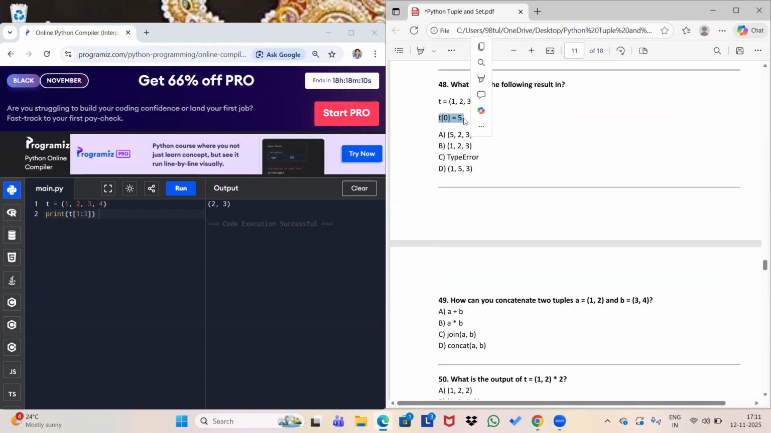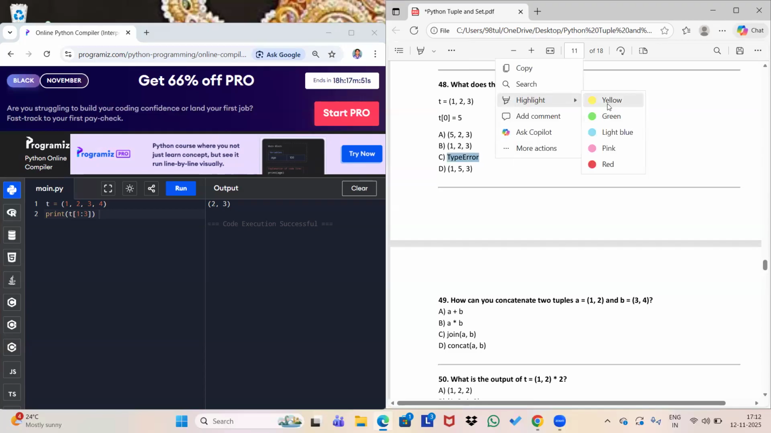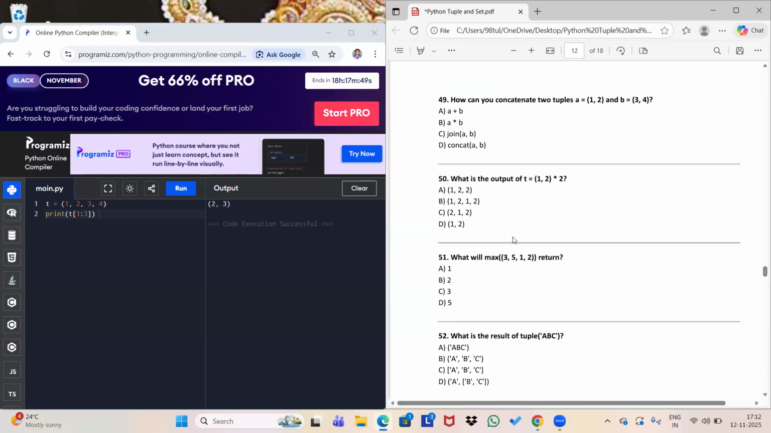But we know that in a tuple we cannot change any elements, we cannot remove, we cannot add. After creation, we can do nothing because tuples are immutable. So it will give you a type error. No problem. If you have any doubt, then you can check it by yourself.